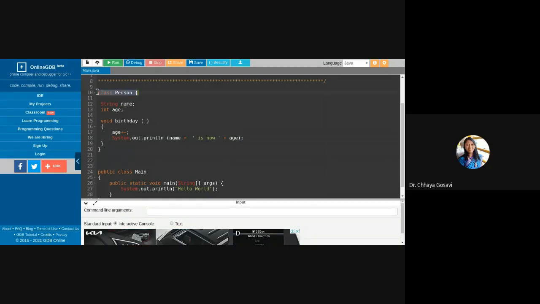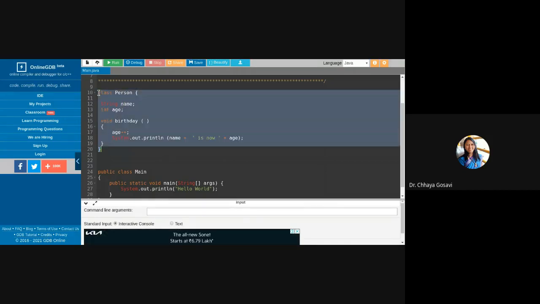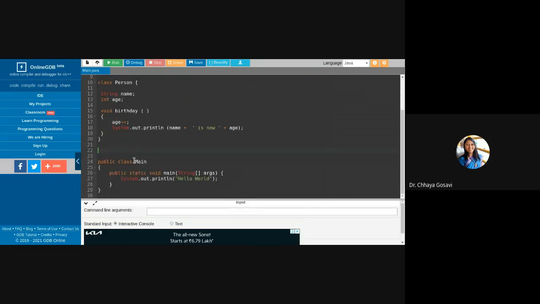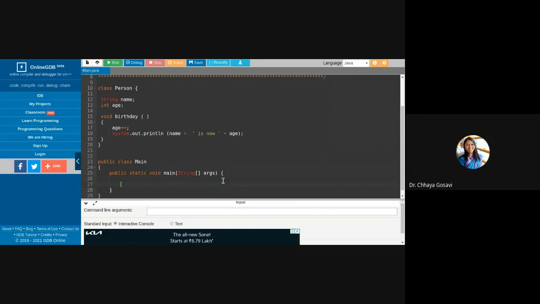So this class person with name and age and birthday function I have copied here, and note that we already have the main function, class main, public static void main. To use this class, we need to create an object of this class.